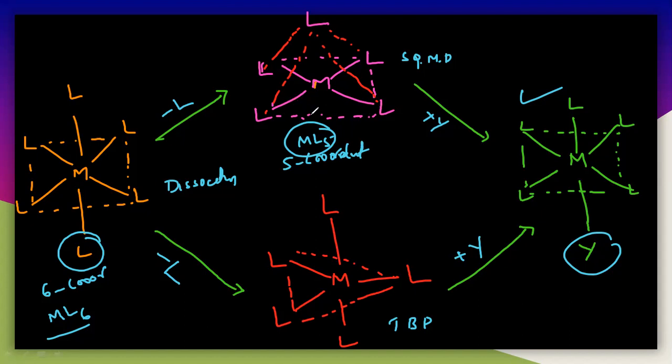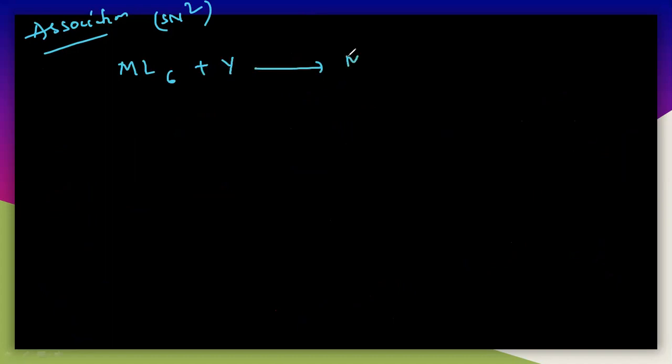Now let us see the association mechanism. Association is nothing but SN2. That is, the rate of the reaction will be a second order reaction. So let us see the reaction also. First, again this is ML6. It is reacting with Y, and you are getting the product which is ML5 and Y. So again the same reaction, but the mechanism is completely different here.